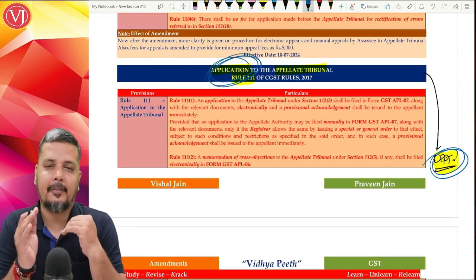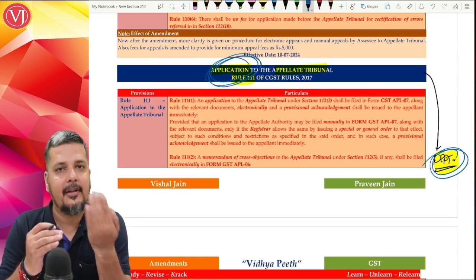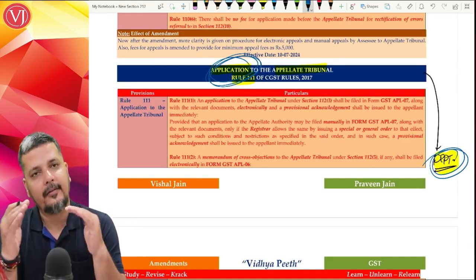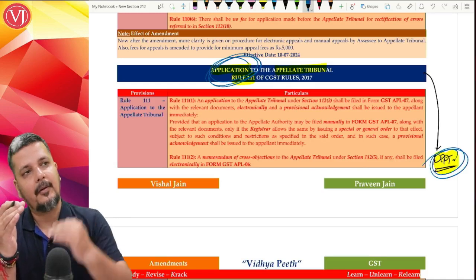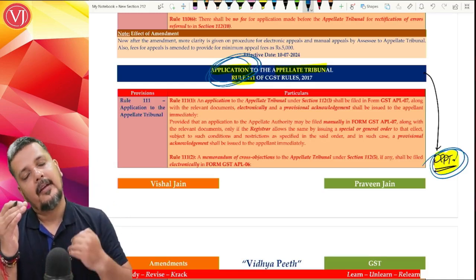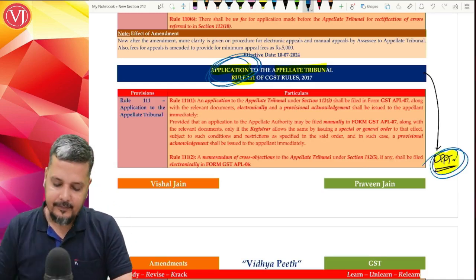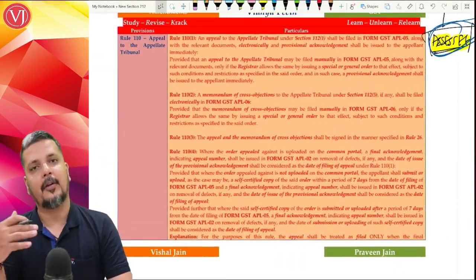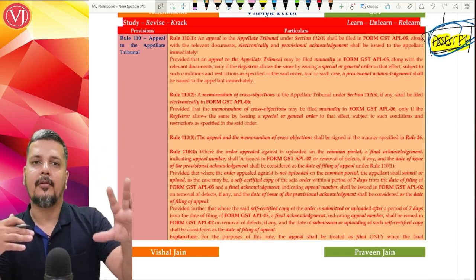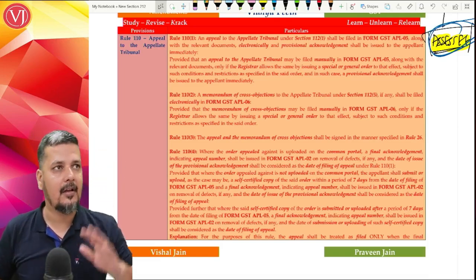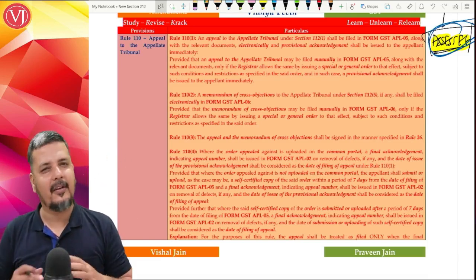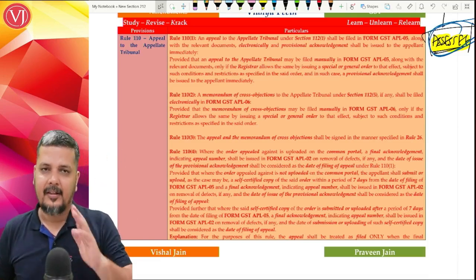Technically both are appeals, but there is a difference in the wordings: appeals to the appellate tribunal and your application to the appellate tribunal. We are discussing both of them simultaneously, because both are worded in the exact same manner. Both these rules are already there, but now they have been substituted. Normally with amendments, you'll see the old rules cancelled, then the new rules. But here the old rule is lengthy. Effectively, they have changed only a few things that we'll try to understand.